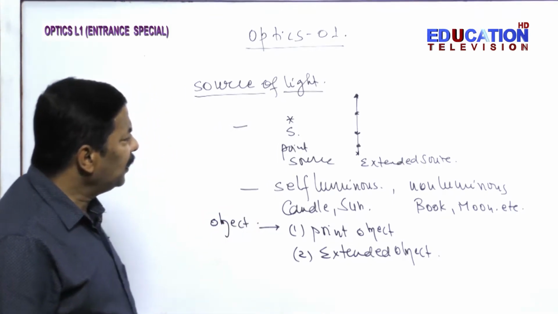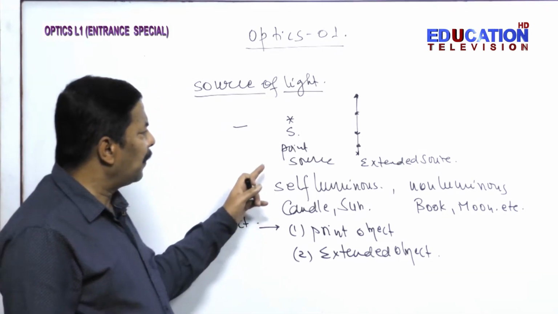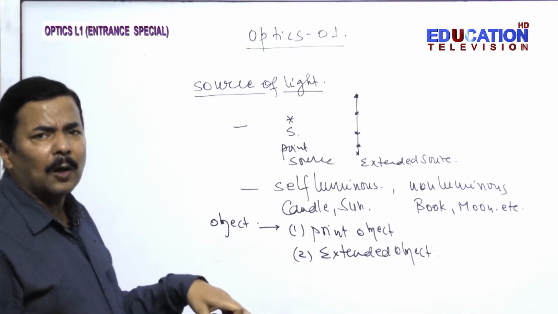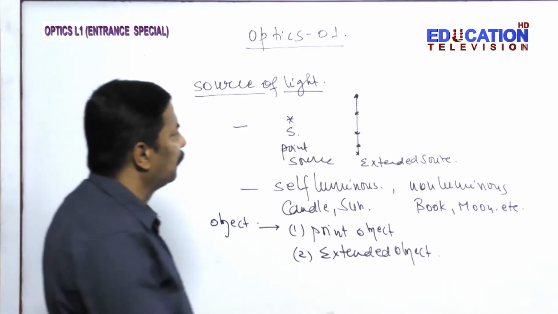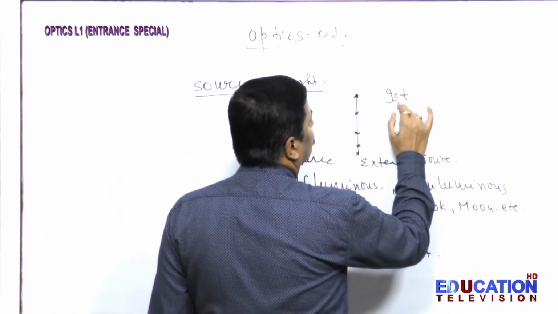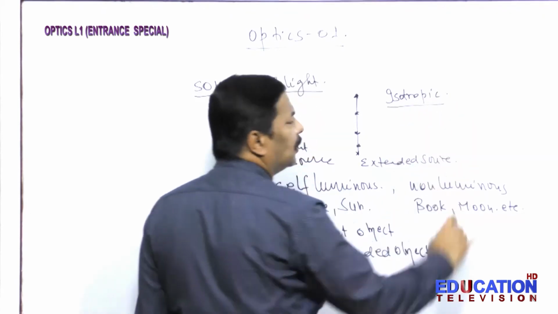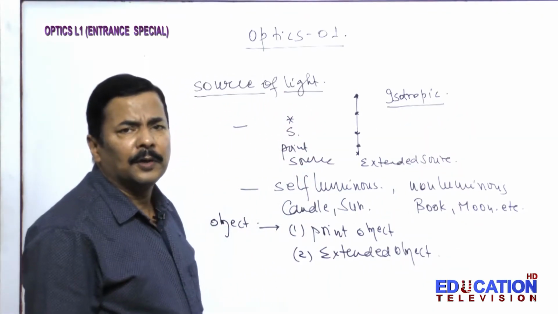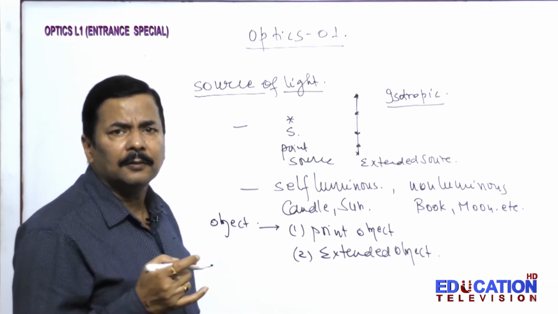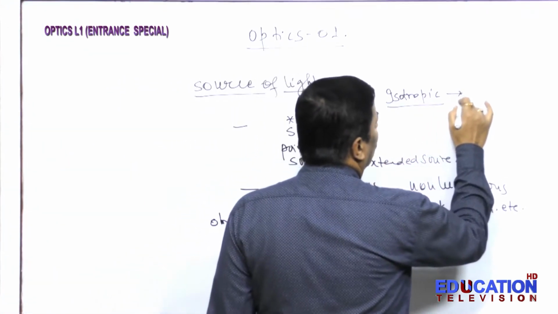One more thing you should understand about the source is that a source can be isotropic and also anisotropic. What is isotropic? Like a bulb, which sends light in all directions in a homogeneous medium.